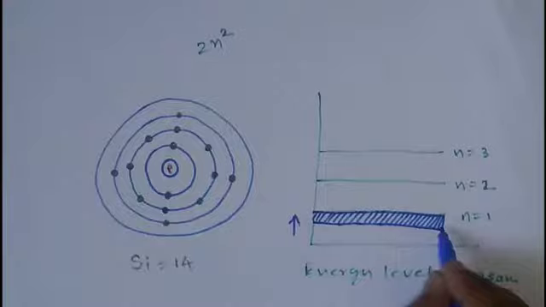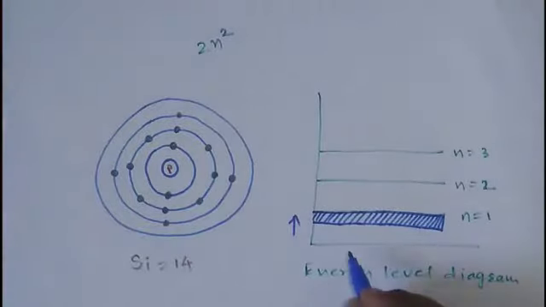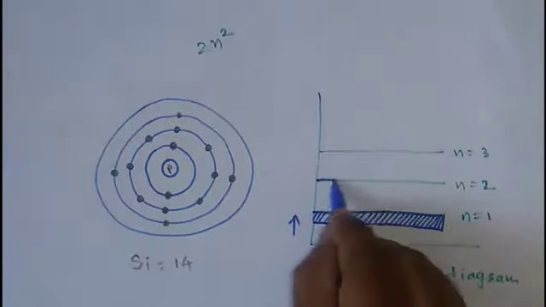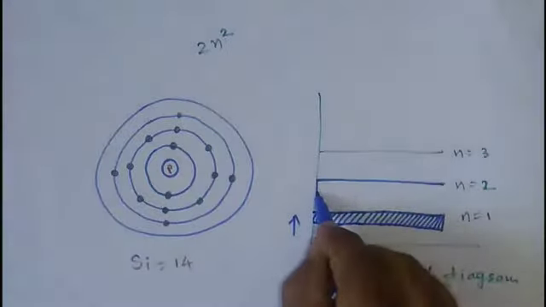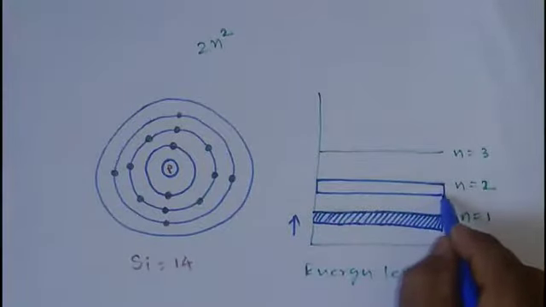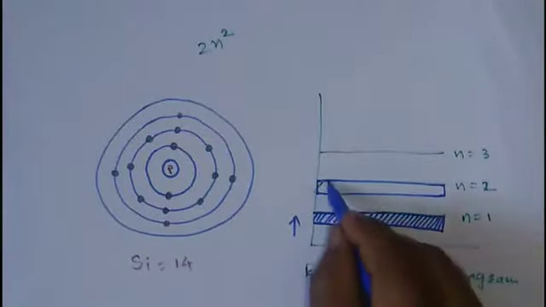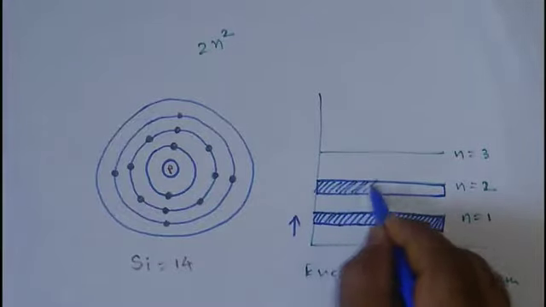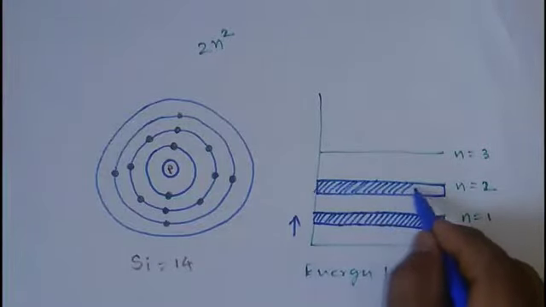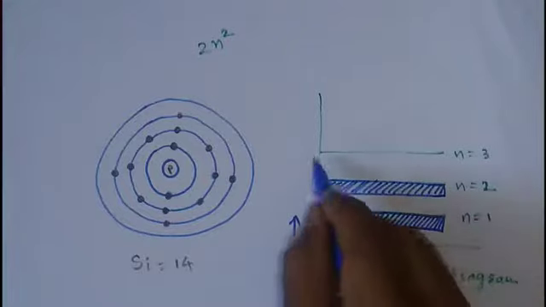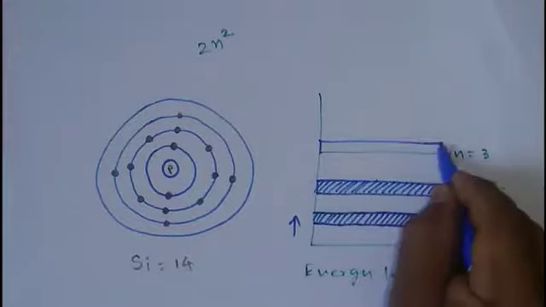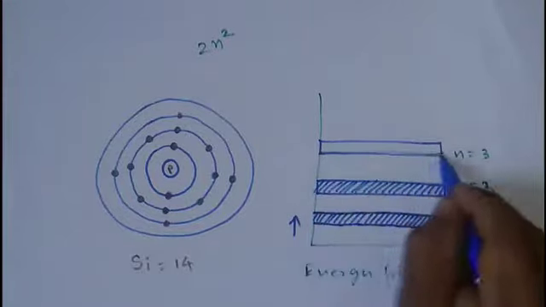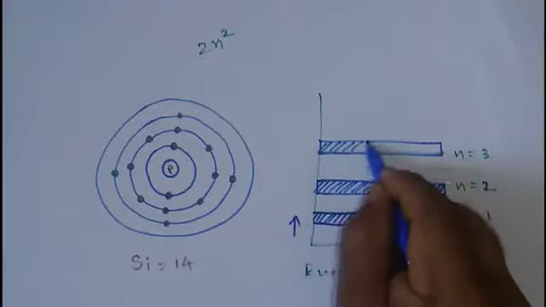So this energy band is for the first orbital electrons. In a similar way, if you consider the range for the second orbital electrons of all the atoms, they will possess a range, and this range is the energy band for second orbital electrons. In a similar way, the third orbital, that is the valence orbital, will have an energy band like this.